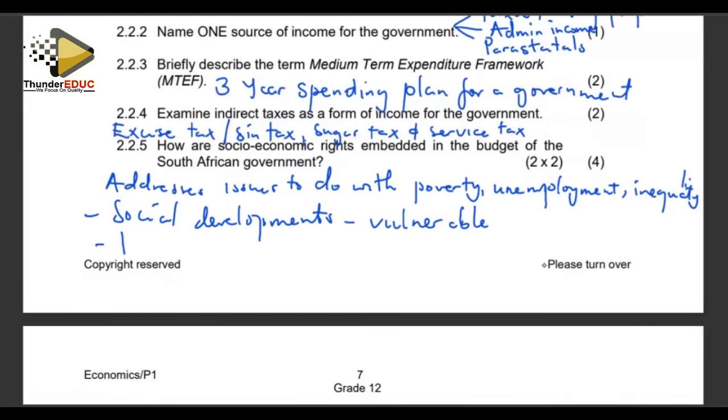We'll also look at other issues like public education. They are addressed in the budget. Those are socio-economic issues. Infrastructure development. The government initiates some big projects to develop infrastructure.